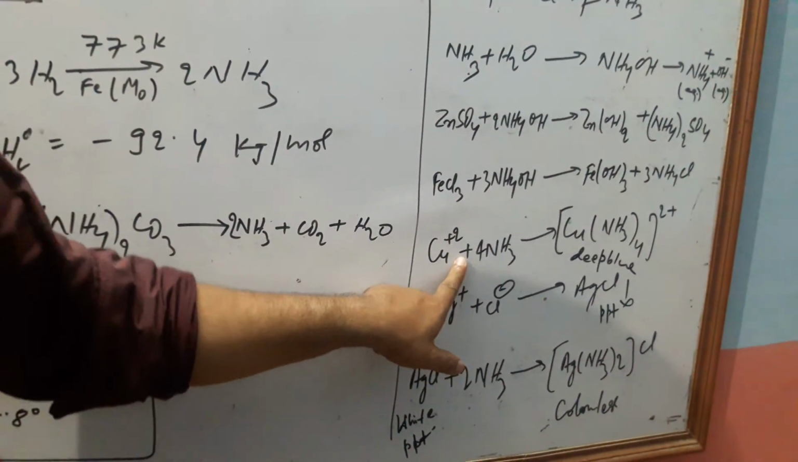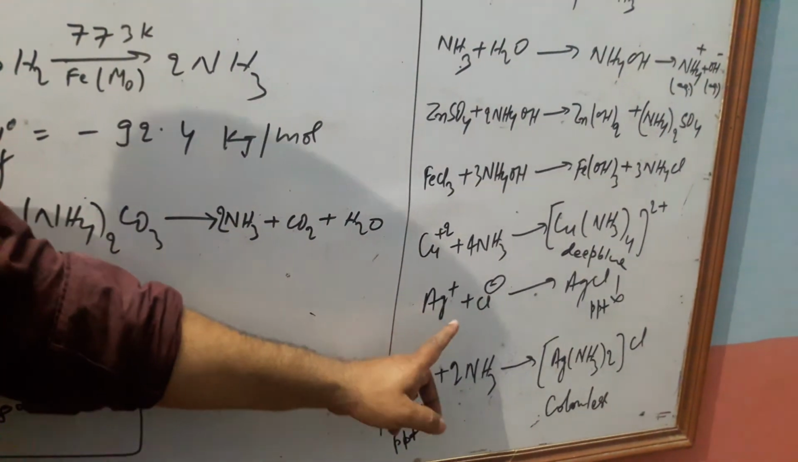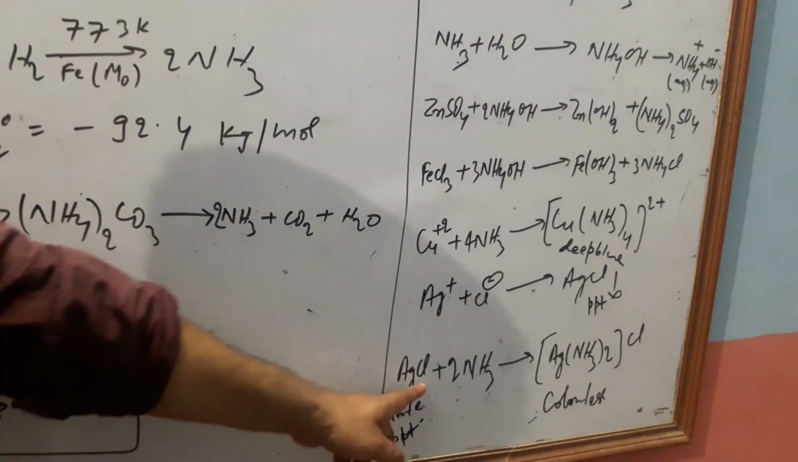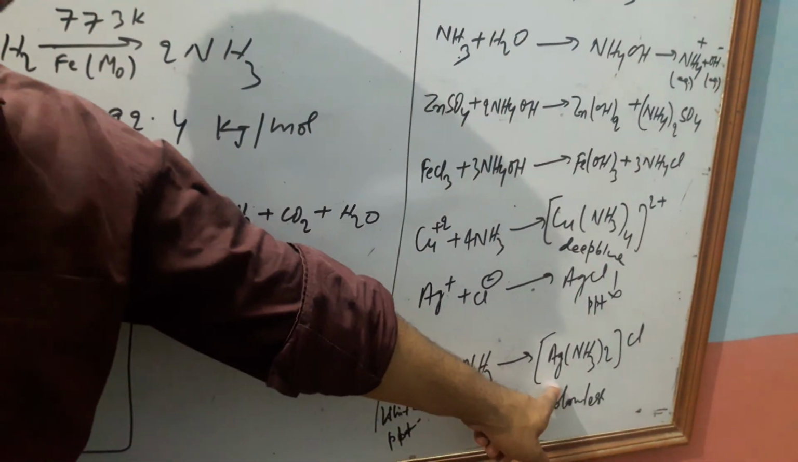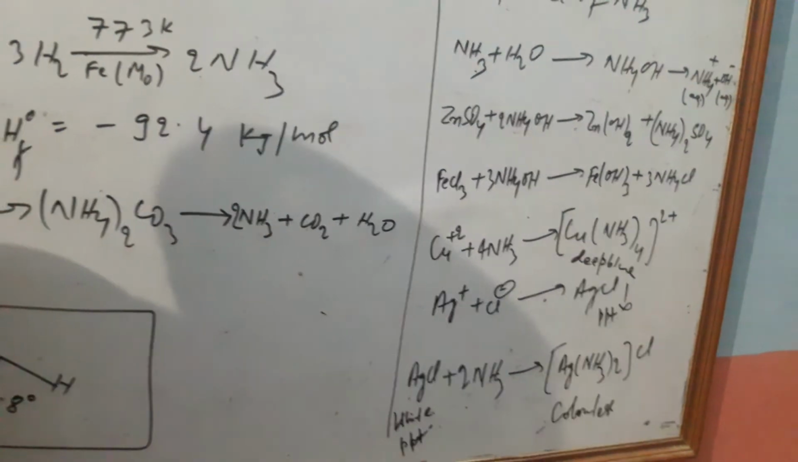Copper 2+ ions form a deep blue solution with ammonia. Similarly, silver and chloride ions form a white precipitate of silver chloride, which combines with ammonia to give a complex which is colorless in nature. That's all for today.